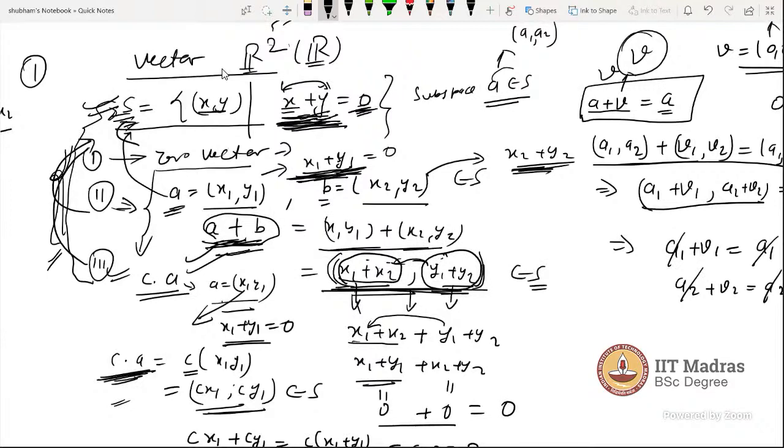Okay, so let me replace the 0 here with 1. I am changing it only slightly. Now this is a different set, right?